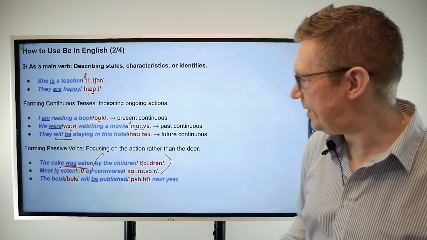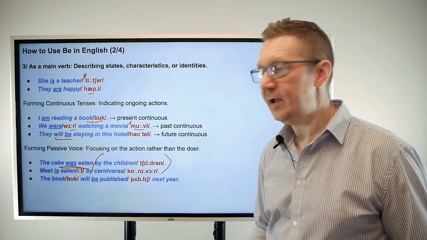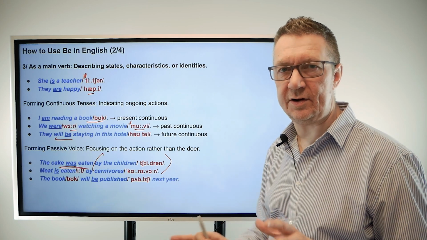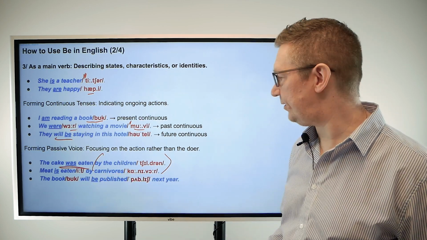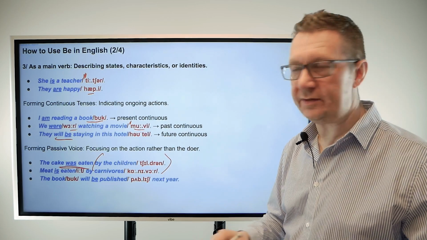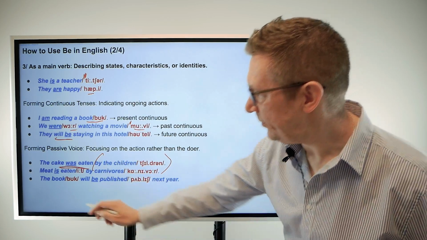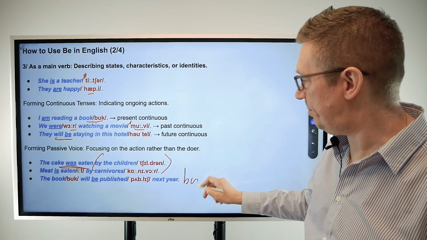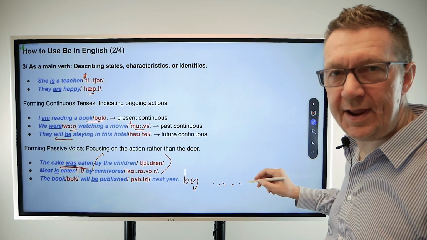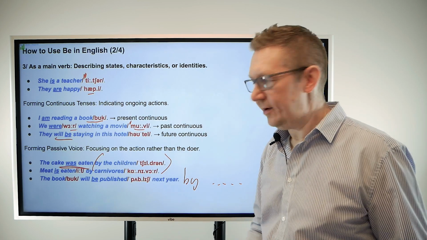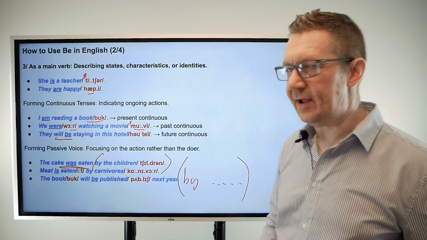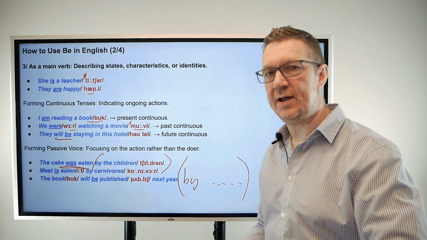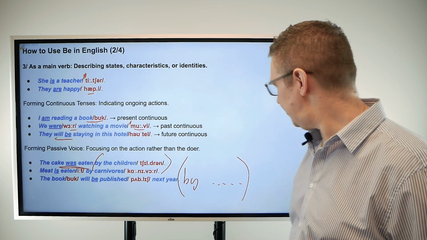So the book will be published next year, okay? This sense is great because it doesn't tell us who or what is going to do it. It's just passive form completely. So if we wanted to make it similar to this one, we can say the book will be published next year, and then we could say by, I don't know, and then publish a name, okay? You could do that. But again, we don't need to do that today because this is enough. This is all we want to know. The book will be published next year, all right? All right, let's go on. I think you've got it.